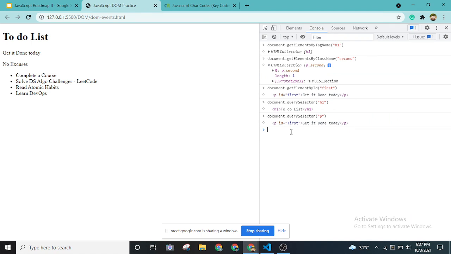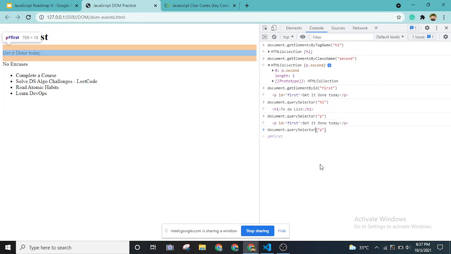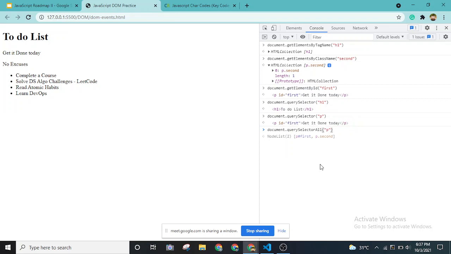It's because querySelector will only get the first matching tag that we give it. So in order to get all of the elements that we have in our web page, we can give querySelectorAll. If we do that, what we get is actually an array of elements.